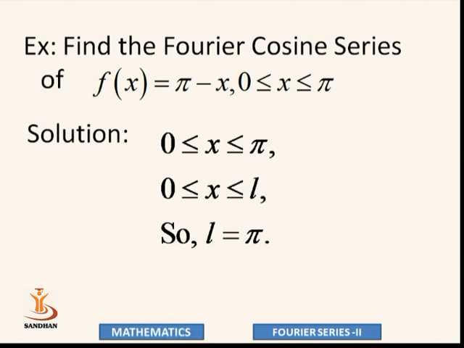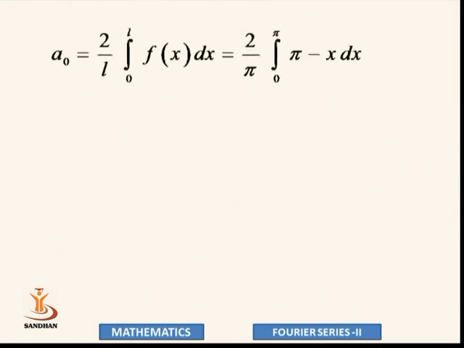So let's compare 0 to pi with 0 to L. Lower limit is 0, upper limit is L equal to pi. So we get L equal to pi. Now for a0, the formula for cosine series is 2 by L integration from 0 to L f of x into dx. So it is 2 by pi integration from 0 to pi pi minus x into dx. Now integration of pi minus x is pi x minus x square by 2, limit 0 to pi.